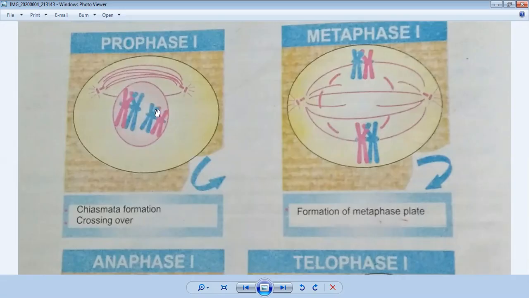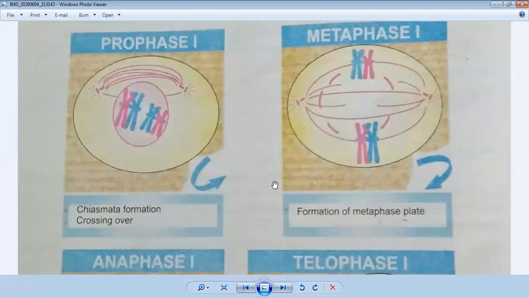So 2 and 3 will cross to each other. When they meet each other, this process is called synapsis. In the previous diagram, I told you they will make a synapsis process. They join and cross each other, so they exchange genetic variations. Chiasmata formation happens, and crossing over is done in this stage.